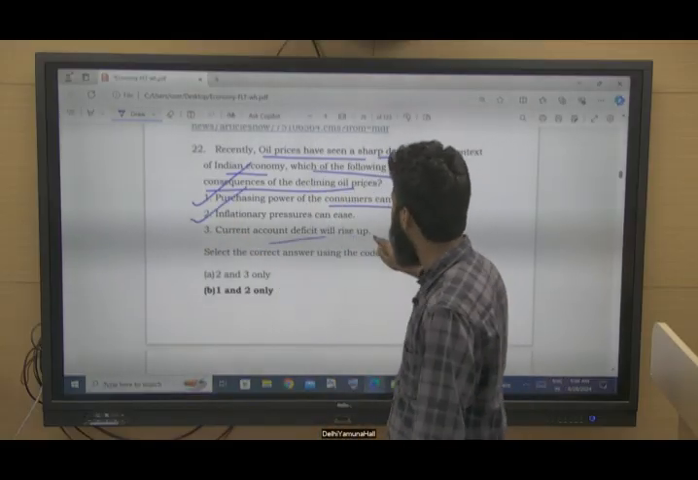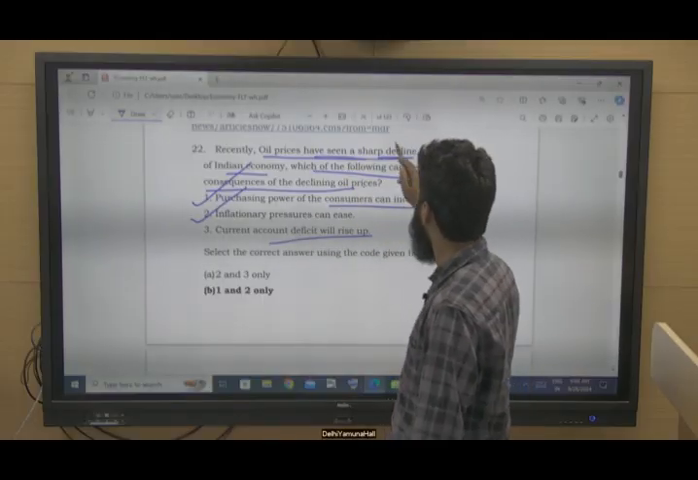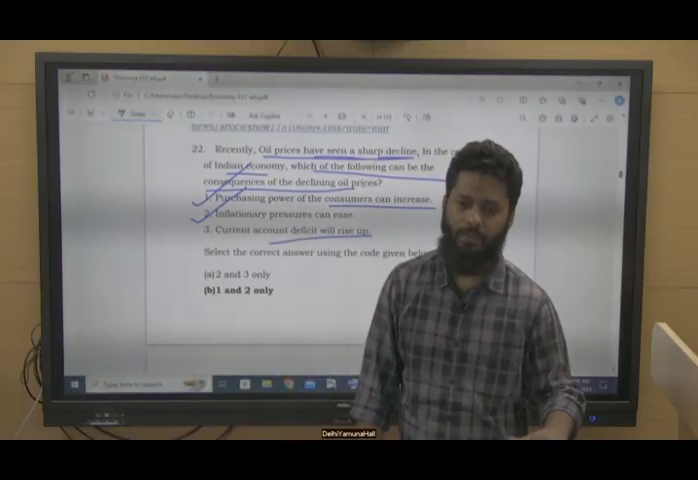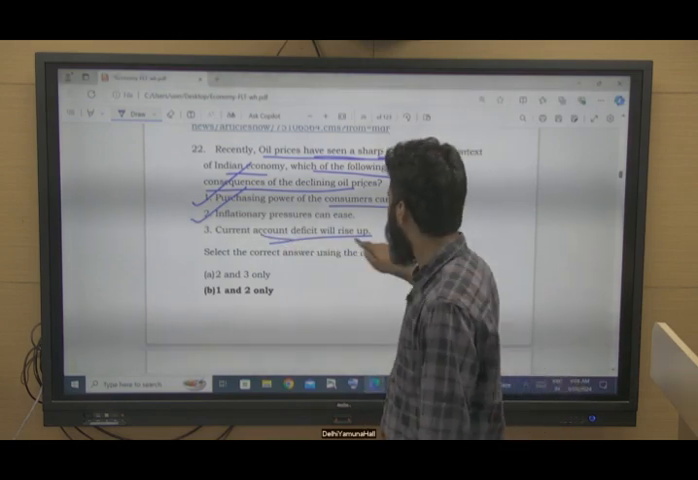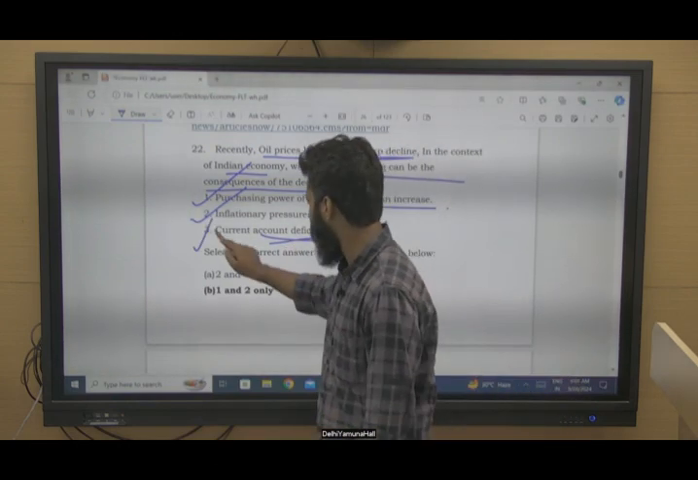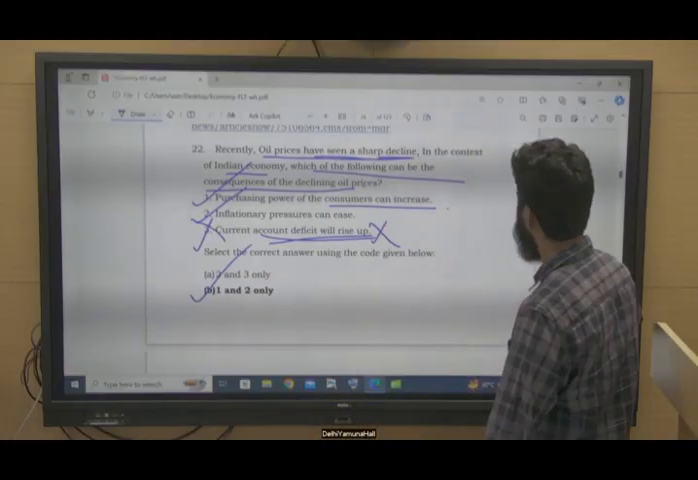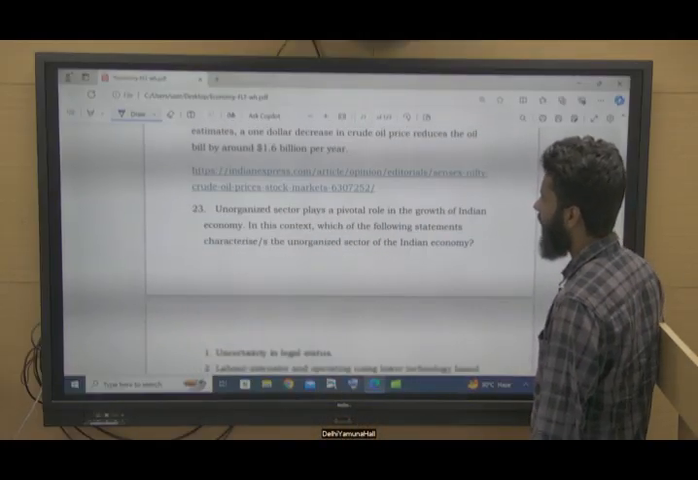Current account deficit will rise. Prices have seen a sharp decline, so it will improve the current account deficit, not worsen it. So this is not correct. 1 and 2 are correct. So option B is the right answer.